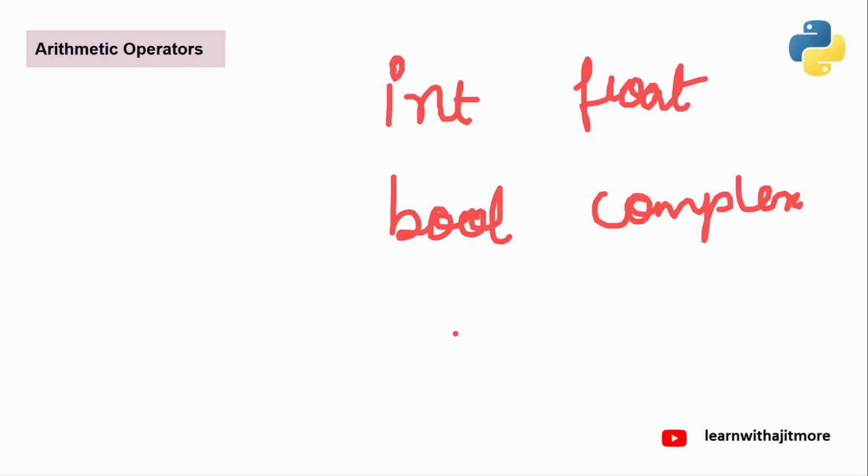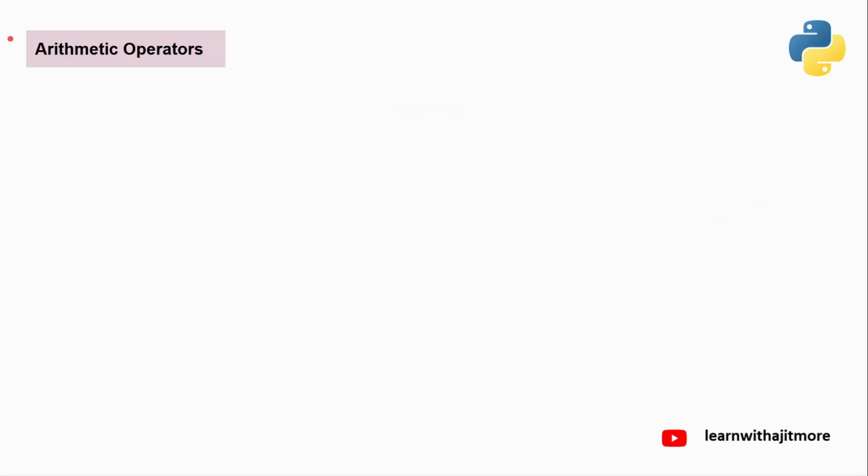Now, on string, you cannot do all arithmetic operations. Only limited ones are allowed. Maybe in some languages it is allowed, but in Python, you cannot. Which operations from arithmetic are allowed on string, I'll tell you later. But first, remember, you can do all the arithmetic operations on int, float, boolean, and complex. Now, each and every operator, one by one, I'll tell you.